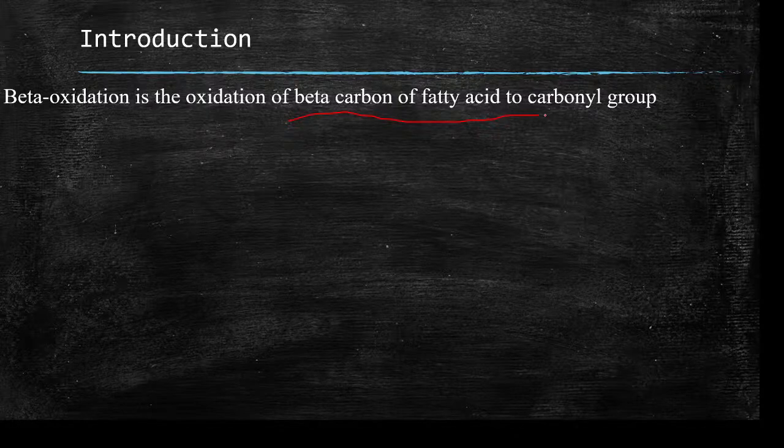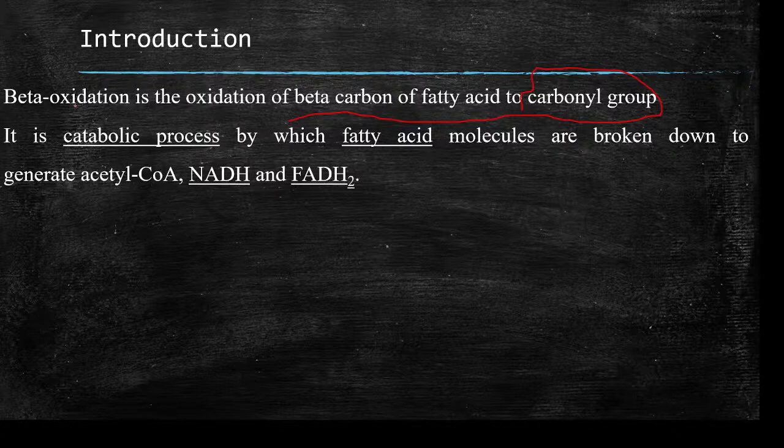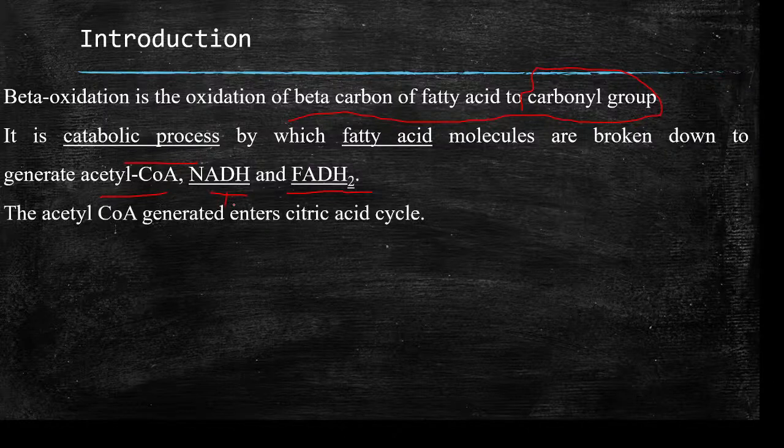Beta oxidation is the oxidation of beta carbon of fatty acid to carbonyl group. Here the beta carbon is oxidized. What is a beta carbon, we will look into in the upcoming slides. It is a catabolic process by which the fatty acid molecules are broken down to generate acetyl-CoA, NADH and FADH2.